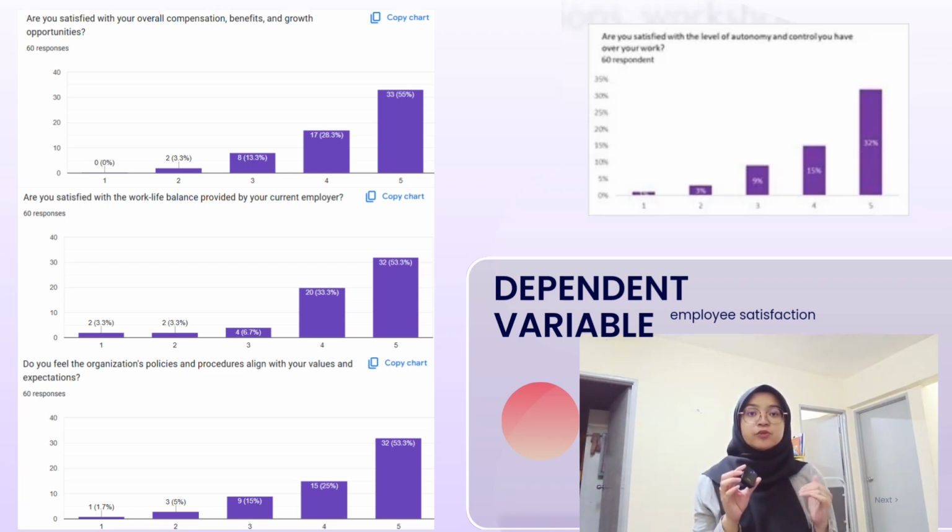Declines may signal issues like management or workload, while positive trends validate policies. Regular monitoring helps guide morale and retention.